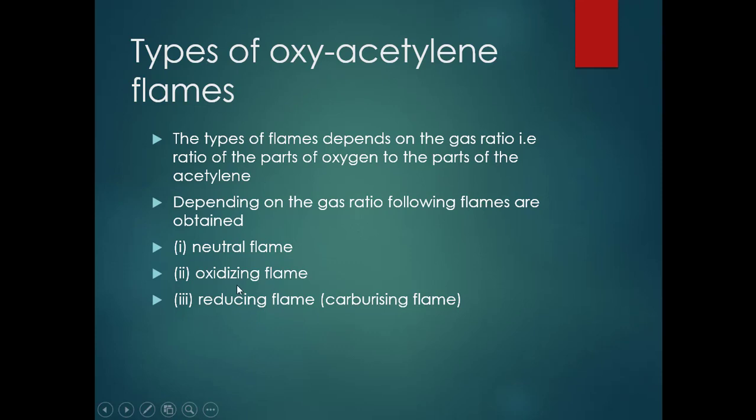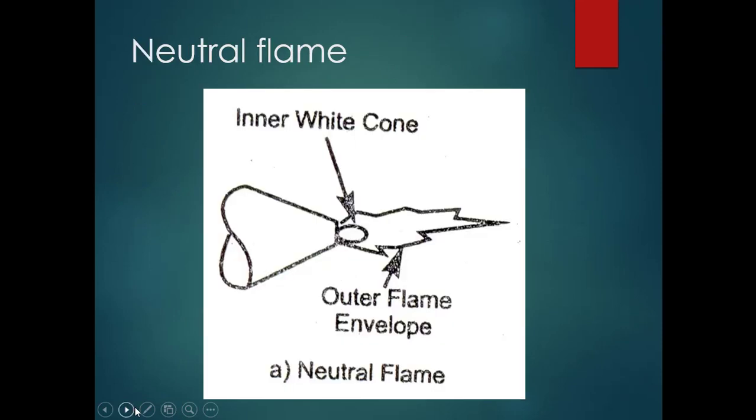It is very easy to remember. So let us see what the neutral flame, the oxidizing flame, and the reducing flame are, one by one. Again, these are important concepts. For example, if they ask the arc welding working principle, or the oxyacetylene gas welding working principle, they may also ask the types of oxyacetylene flames as a question in the examination. So don't neglect this. These are very simple concepts actually. First, let us go for the neutral flame.